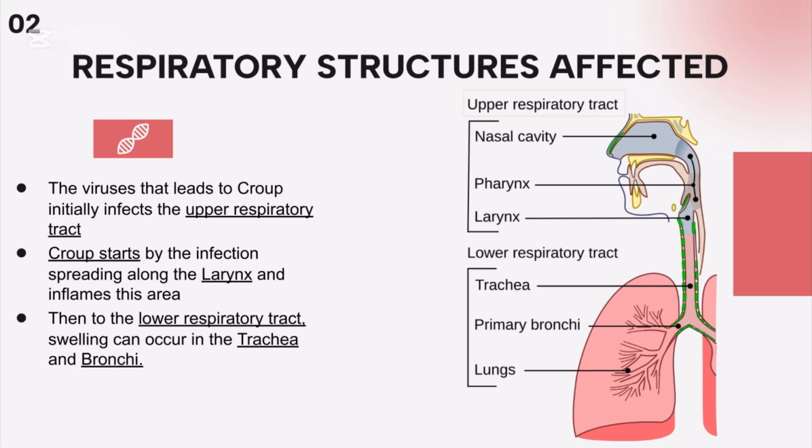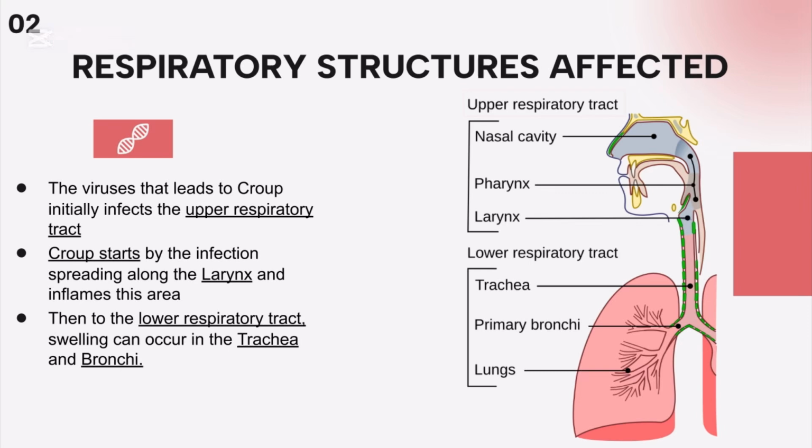Then croup affects down to the lower respiratory tract. Swelling occurs in the trachea, the windpipe. This is what restricts airflow and makes it difficult to breathe. In more severe cases, swelling can extend into the bronchi, the airways, a major air passage from the trachea to the lungs. A quick diagram to explain croup visually.